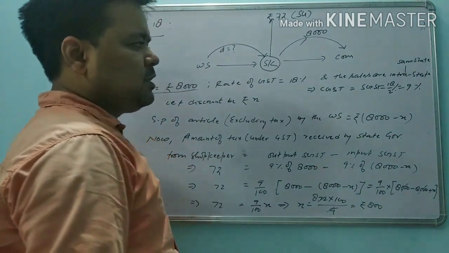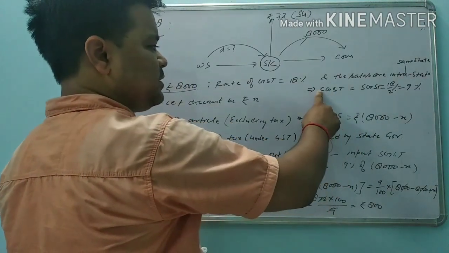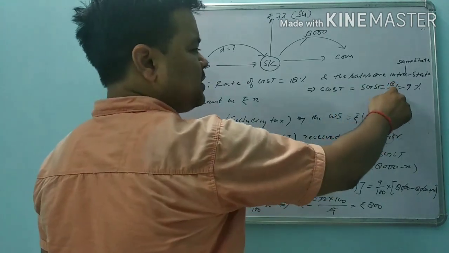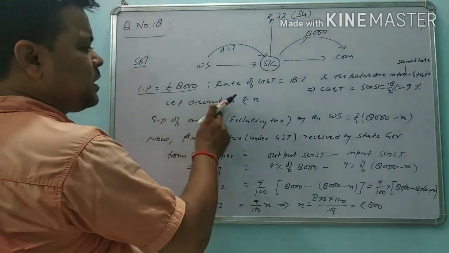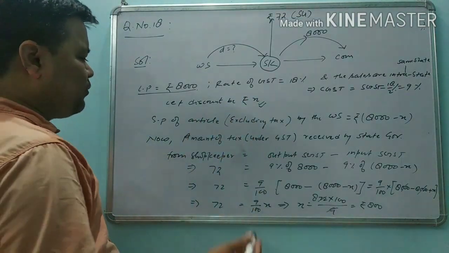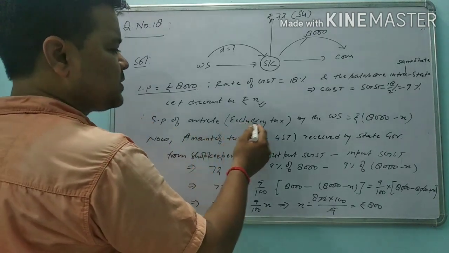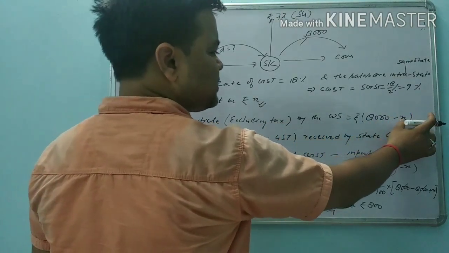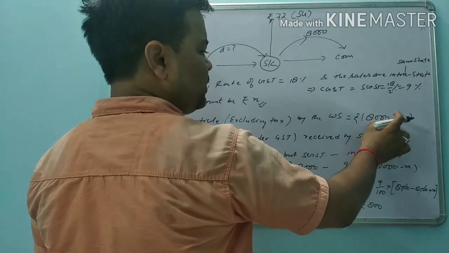Therefore, GST will be divided into two equal parts, that is CGST and SGST, meaning Central Goods and Services Tax and State Goods and Services Tax, equal parts, that will be 18/2, meaning 9%. Okay. Now here let the discount be rupees X. Therefore, the selling price of the article excluding tax by the wholesaler is equal to list price minus discount. So the list price is how much? 8,000 minus X.